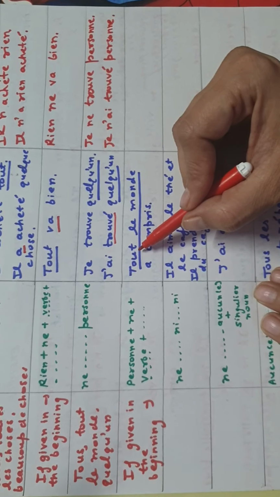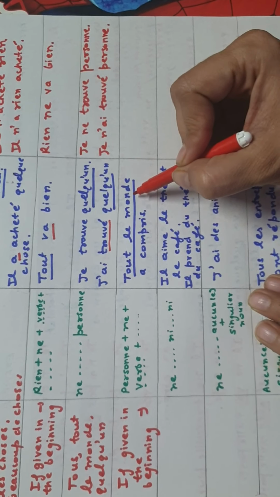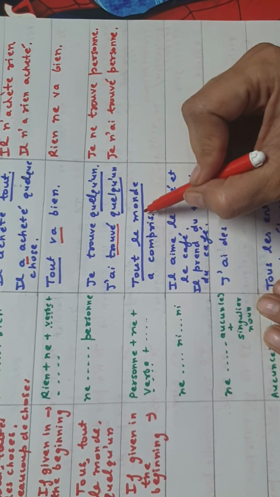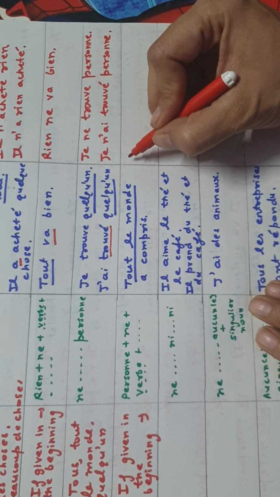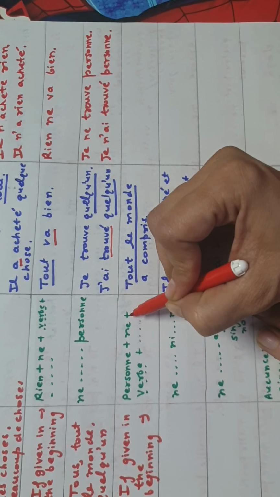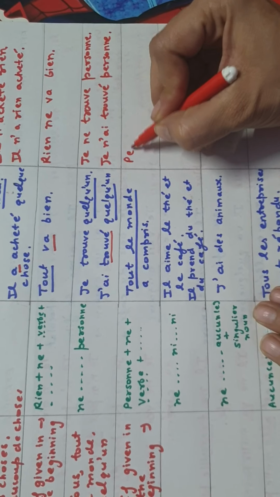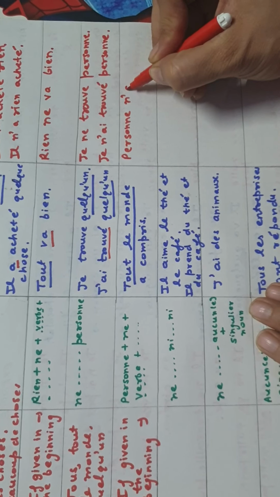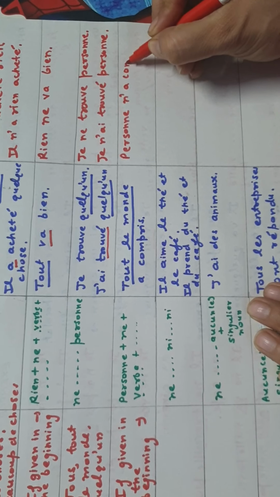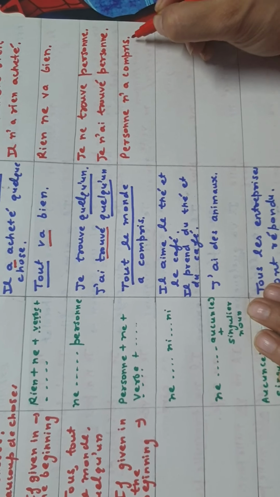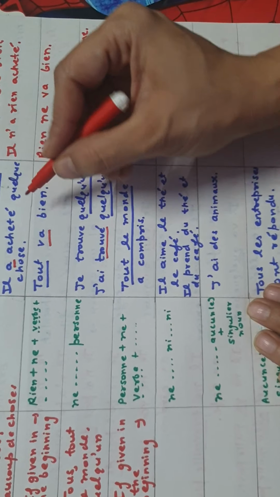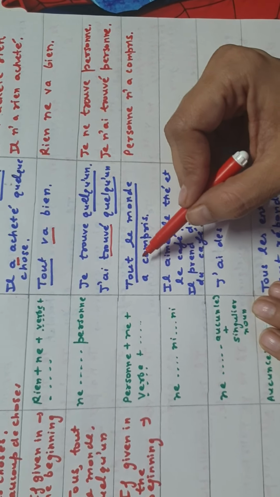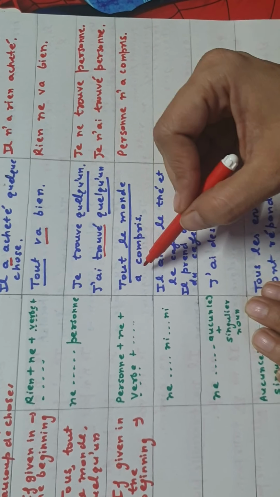Similarly, just like rien, personne can also be placed in the beginning, depending on the sentence. Here the sentence is starting with tout le monde, so personne will also come in the beginning. The sentence is tout le monde a compris, everyone has understood. So I am going to change it. The formula is personne plus ne plus verb. So it should be like this: personne, verb is avoir, compris, personne n'a compris, no one has understood. So these two can be written in the beginning also, tout and this rien and personne.